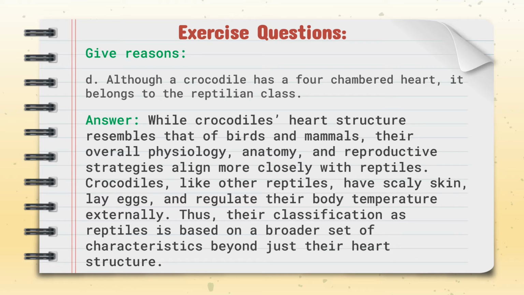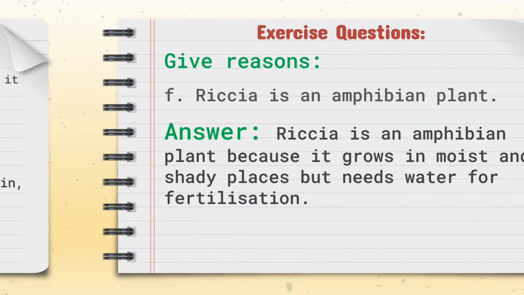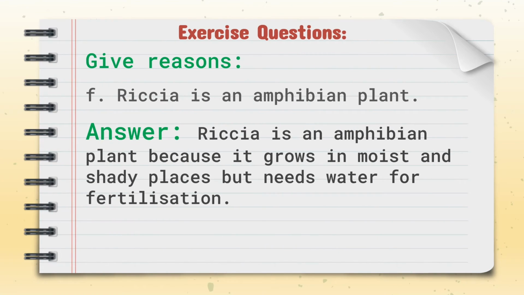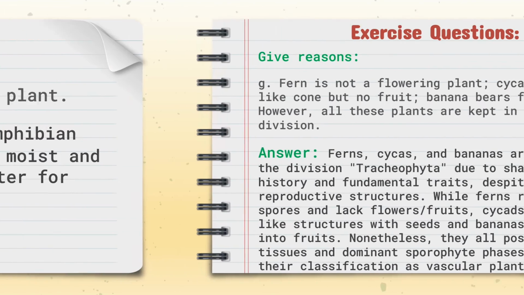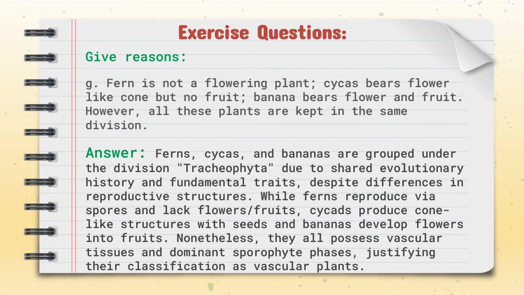Fern, cycas, and banana are grouped under the division Tracheophyta due to shared evolutionary history and fundamental traits despite differences in reproductive structures. While ferns reproduce via spores and lack flowers or fruits, cycas produce cone-like structures with seeds and bananas develop flowers into fruits. Nonetheless, they all possess vascular tissue and dominant sporophyte phases, justifying their classification as vascular plants.